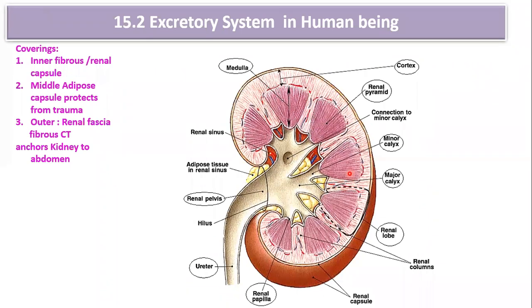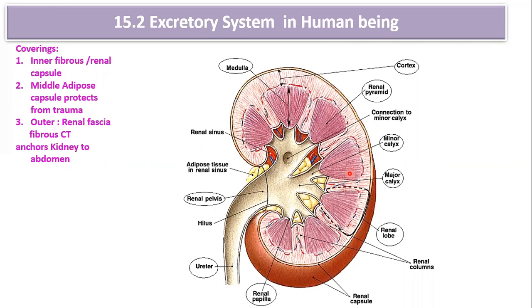The kidney has an outer part called the cortex and an inner part called the medulla. The medulla is represented by a number of pyramids. Each pyramid has a base and an apex. The base is directed toward the cortex, and the apex toward the renal papilla. Each pyramid shows a number of striations, and all the striations converge at the tip.